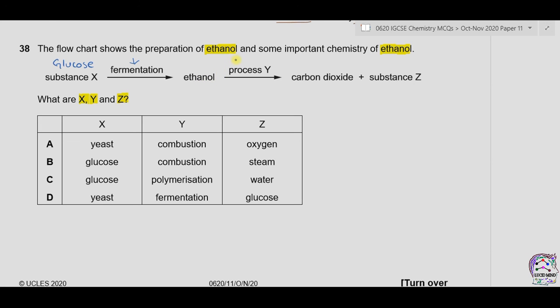So in fuel, combustion of ethanol takes place and it forms carbon dioxide along with water vapors. So substance X is glucose, process Y is combustion, and substance Z formed is water in the form of steam. The correct answer is therefore B.